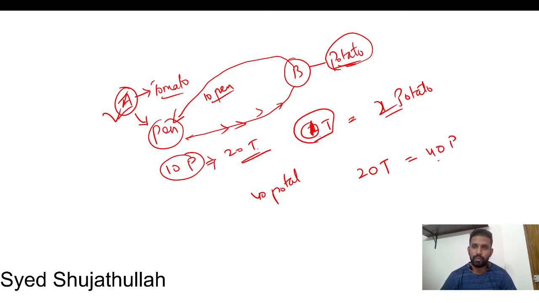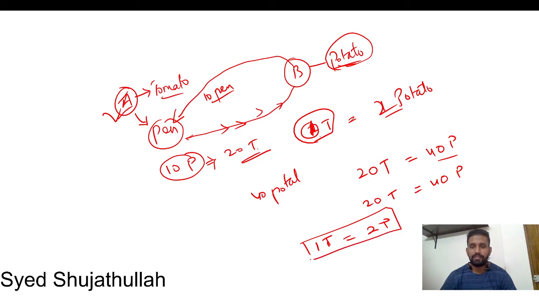Yes. 40 potatoes, right? Yes. Okay. Means 20 units of tomatoes are equal to 40 units of potatoes. Means for every 1 unit of tomato, B country has to give 2 units of potato. This is how exchange rates are determined.